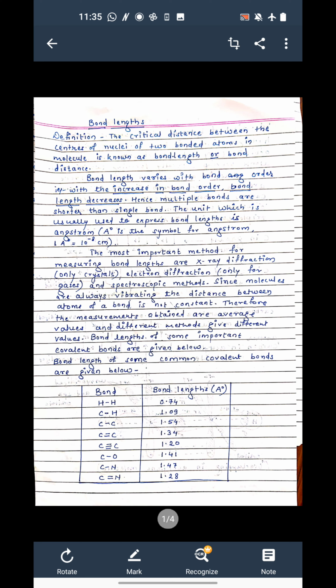You can see here some bond lengths: hydrogen-hydrogen bond length is 0.74, carbon-hydrogen bond length is 1.09, carbon-carbon single bond length is 1.54, carbon-carbon double bond is 1.34, carbon-carbon triple bond is 1.20, carbon-oxygen single bond is 1.41, carbon-nitrogen single bond is 1.47, and carbon-nitrogen double bond is 1.28.